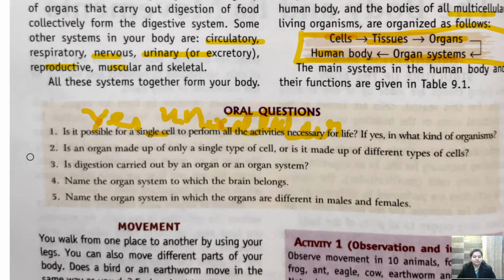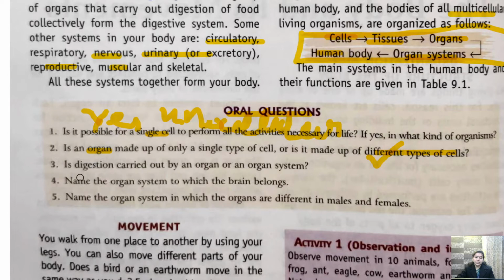Question number 2. Is an organ made up of only a single type of cell, or is it made up of different types of cells? So children, organs are made up of different types of cells, and hence when they combine together they form tissues. So they are made up of different types of cells.